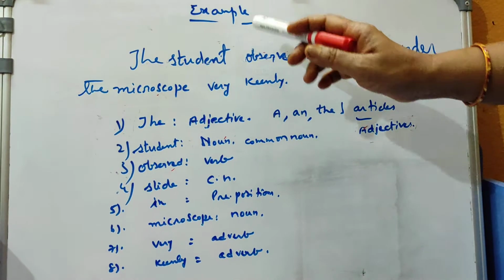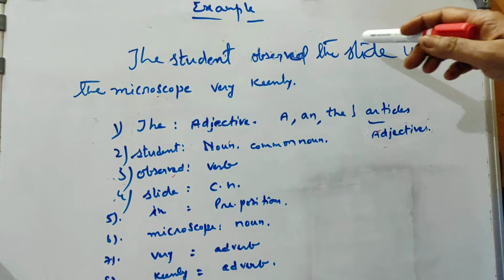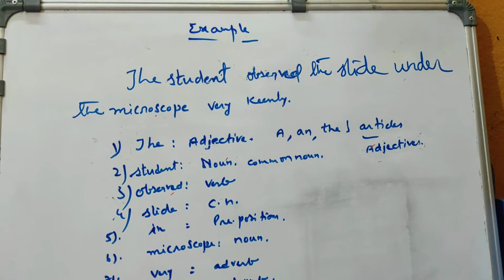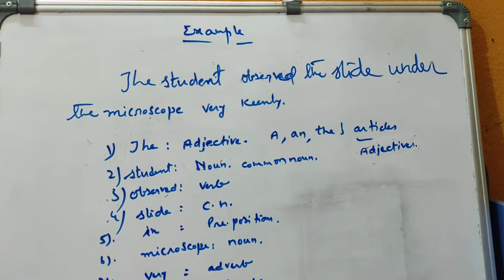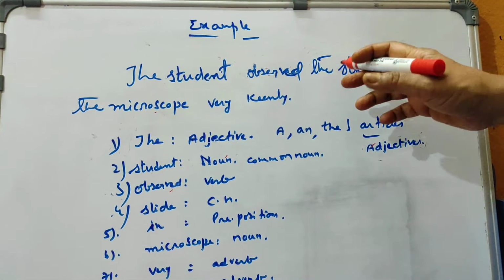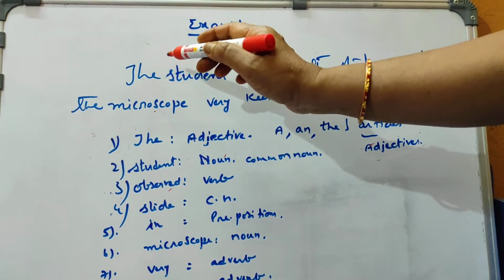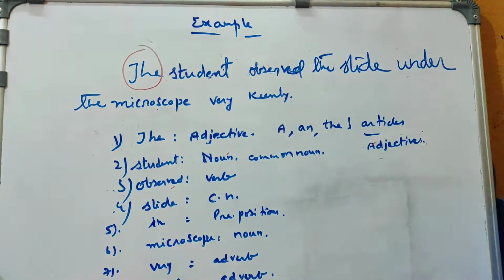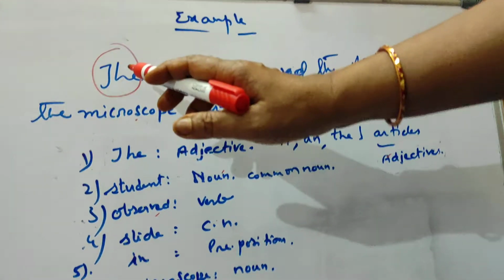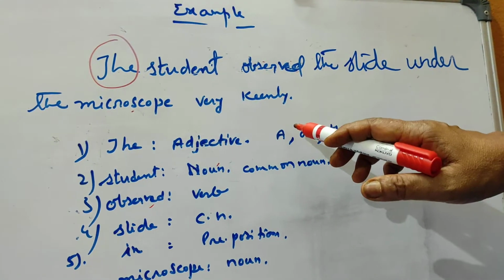Now here I gave an example. The student observed the slide under the microscope very keenly. Here each and every word, how can we find out the parts of speech? That I explain now. The very first word is the. So under which parts of speech it comes? So the is actually one article.